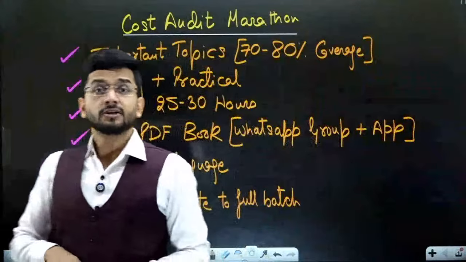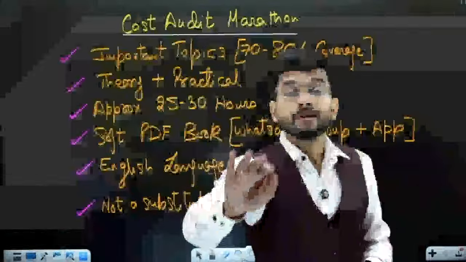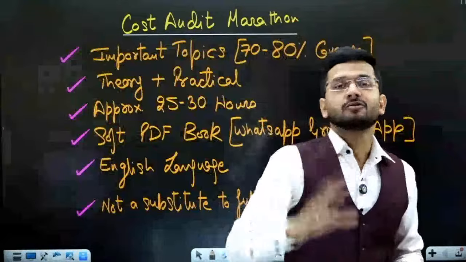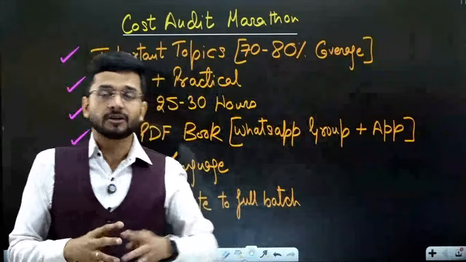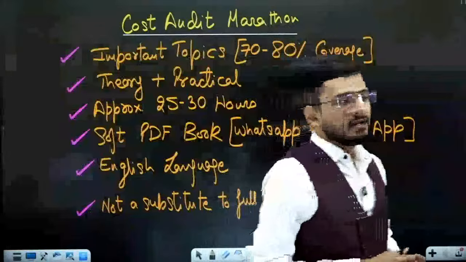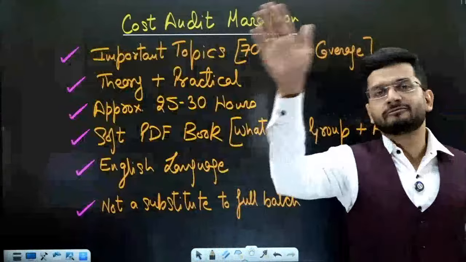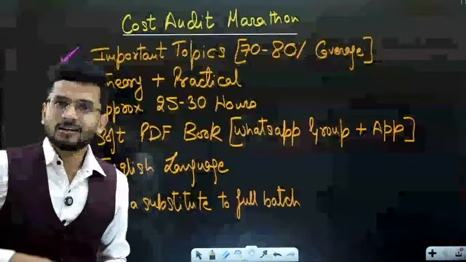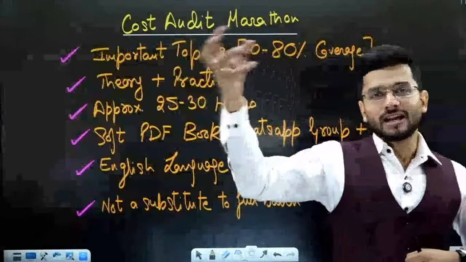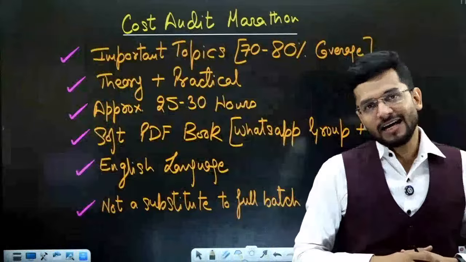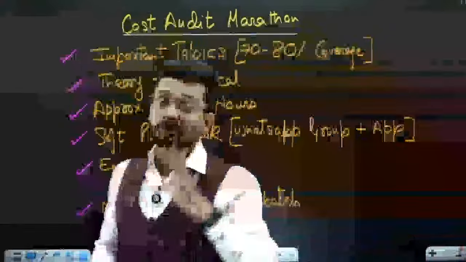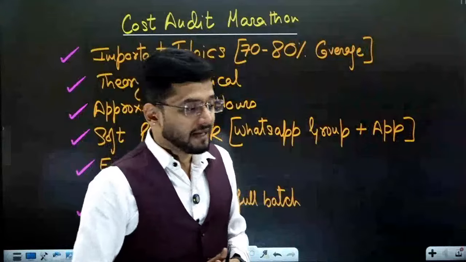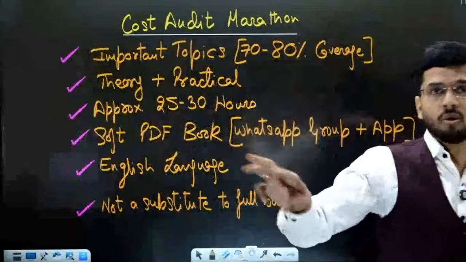Honestly speaking, the possibility of scoring 80 plus marks in this particular paper is absolutely 90%. Yes, 90% of you can score 80 plus marks in this particular paper, because this paper just revolves around the four corners of your study mat. There is no other source from where the institute can pick up a question and put it in your examination. That is the benefit that we are going to derive from this subject by revising the entire syllabus to the core.